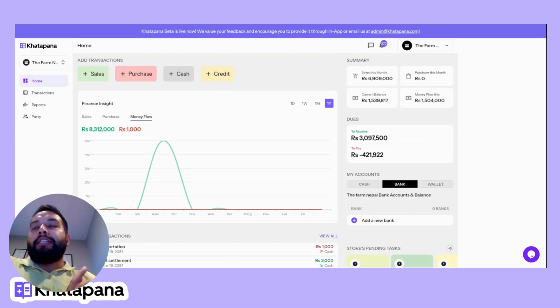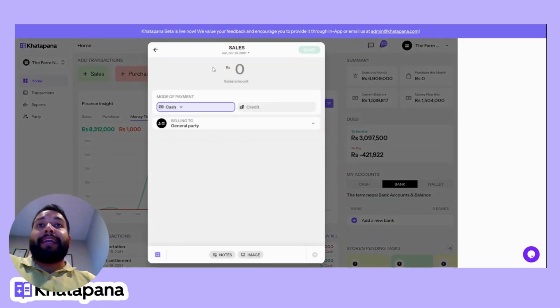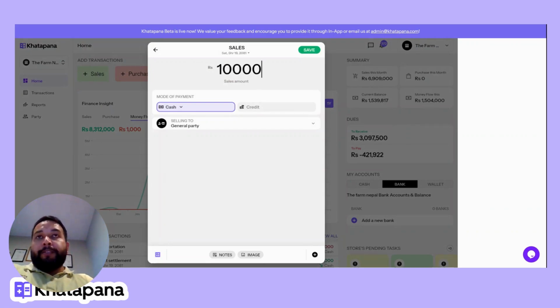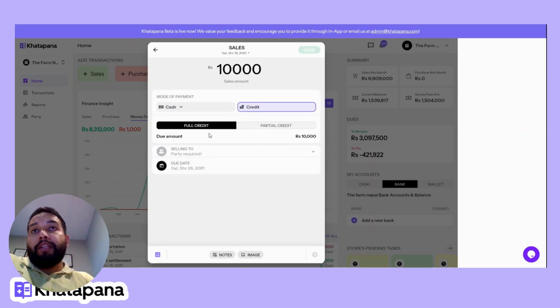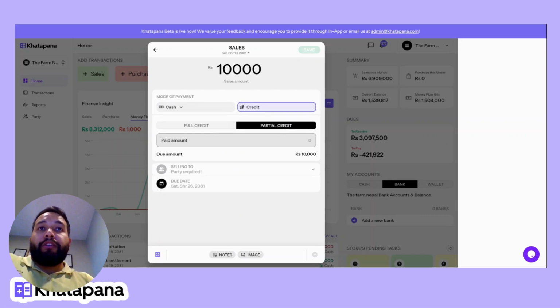So if you made any sales to someone, you can just simply click sales. Let's say you sold it for 10,000 rupees. And if you receive cash, it's simple. You can save it. Or if you want to keep track of sales for a particular customer, you can enter here. If it is for credit, you have the options to have full credit or partial credit. Let's say you go with partial credit, wherein you received 5,000 already, and that's how it happens.